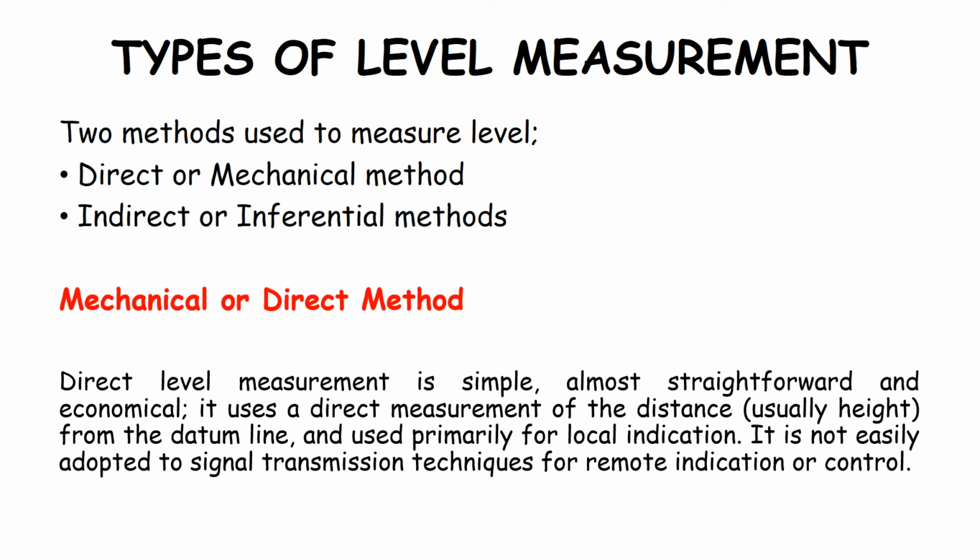The direct level measurement is simple, almost straightforward, and also economical. It uses a direct measurement of the distance from the datum line and is used primarily for local indication. It is not easily adapted to signal transmission techniques for remote indication or control.